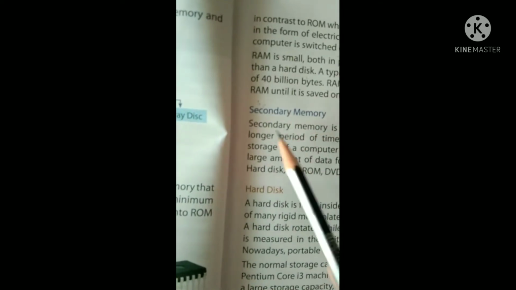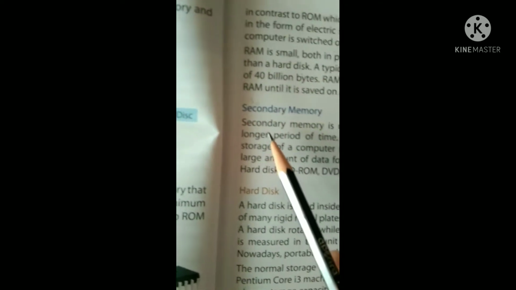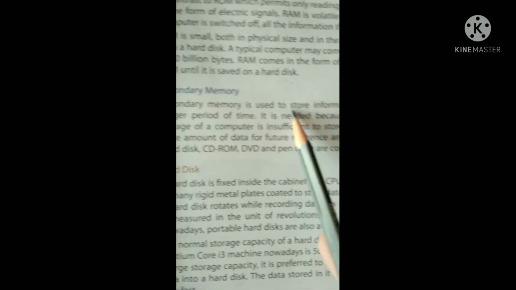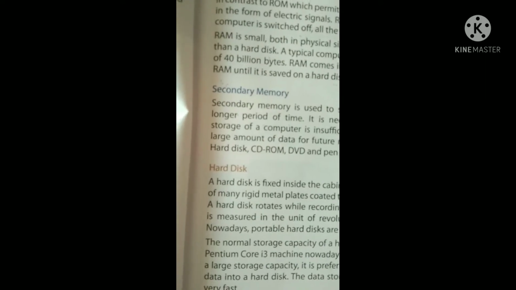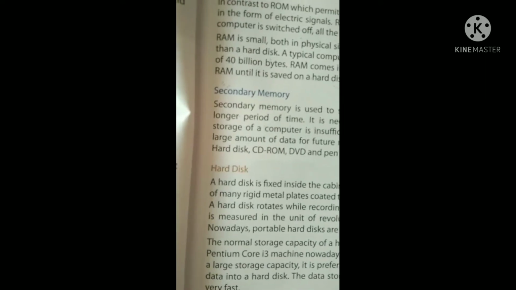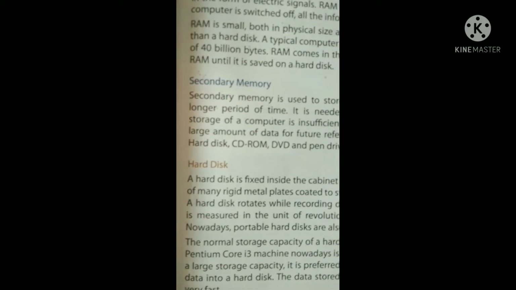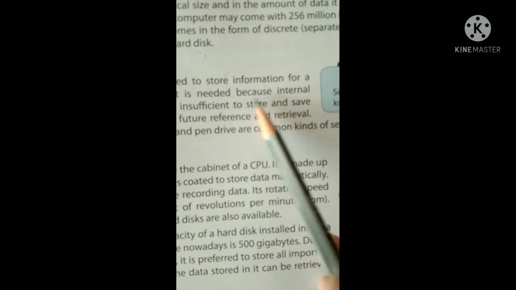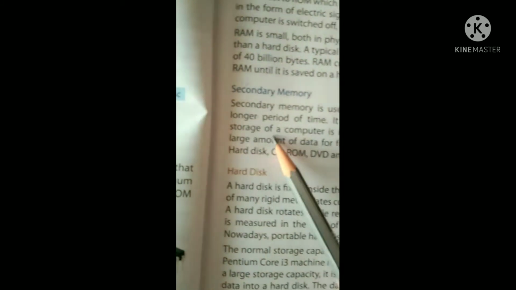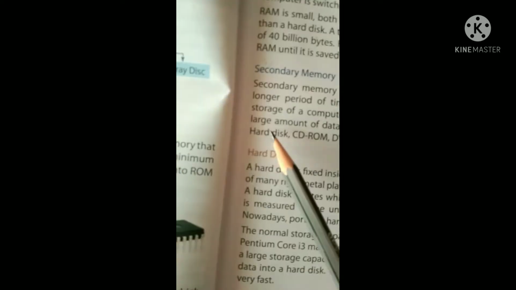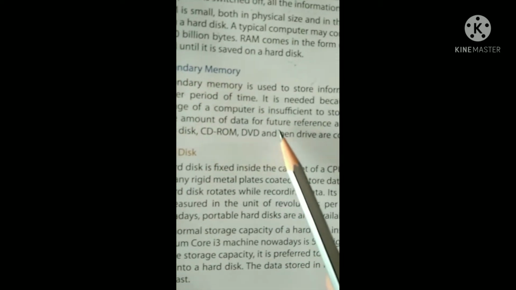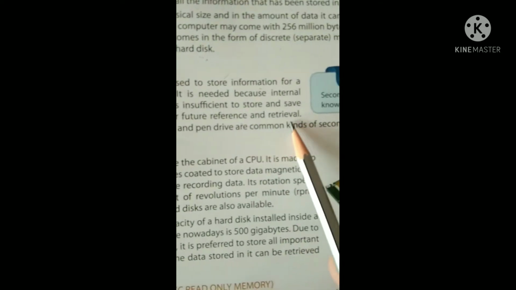Now, secondary memory. Secondary memory is used to store information for a longer period of time. It is needed because the internal storage of the computer is insufficient to store and save a large amount of data for future reference and retrieval.